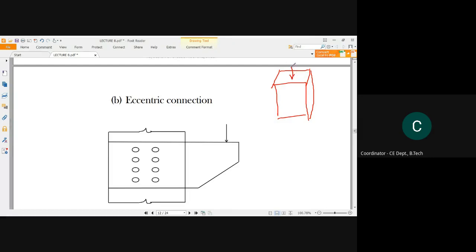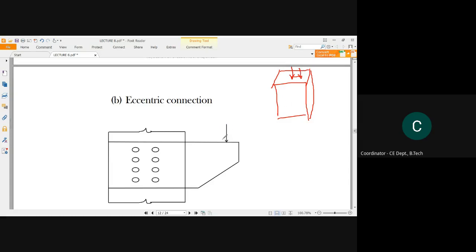But if you shift that same load quite a distance far from the center of the column, then that load will be considered as eccentric. Meaning the load which is quite shifted from the center of the section.